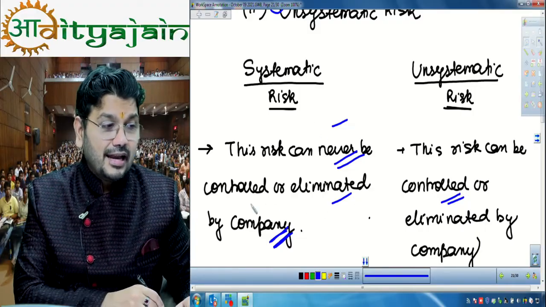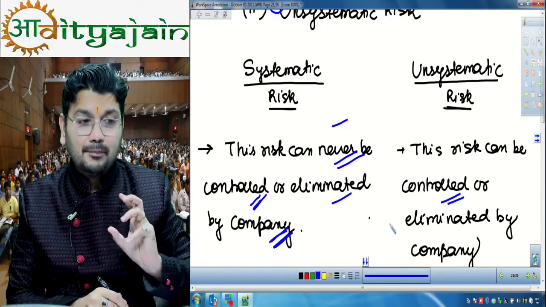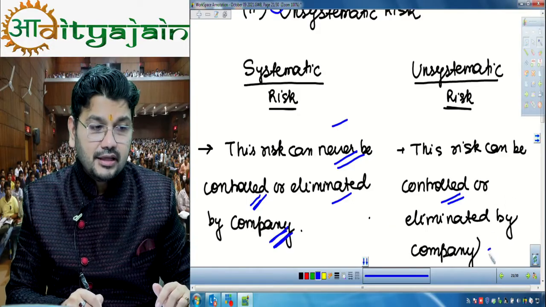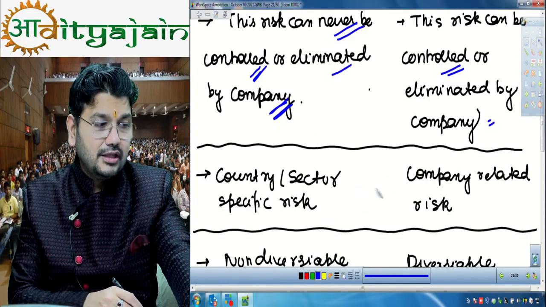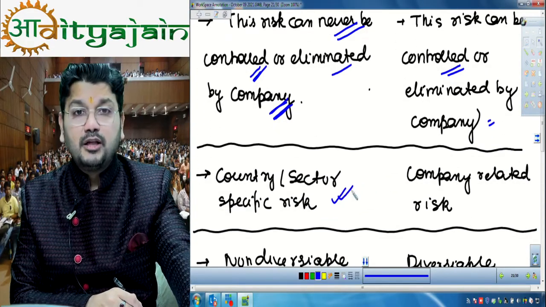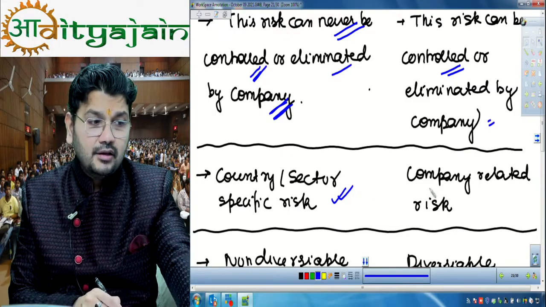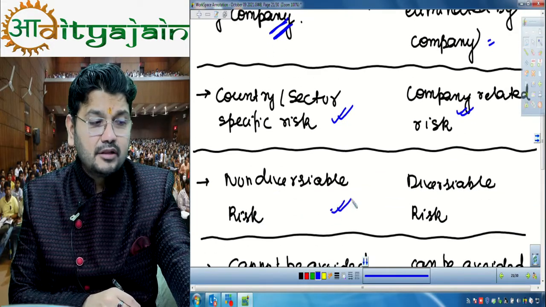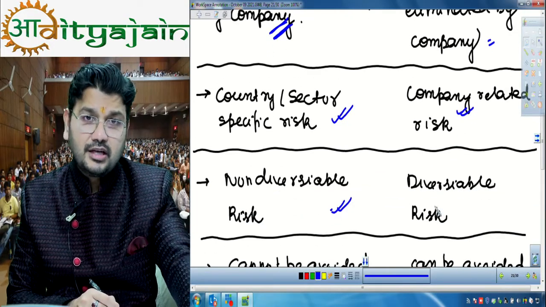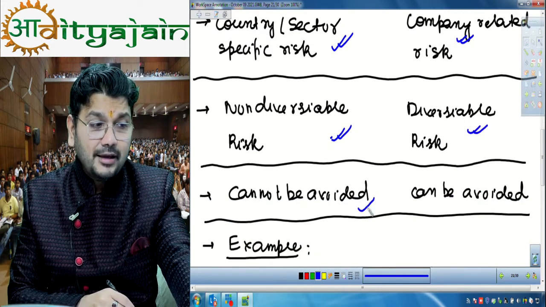Systematic risk cannot be eliminated or controlled by a single company, and this other risk can be controlled or eliminated. So this is country or sector specific risk. Corona was an entire country risk, and this is company related risk. This is non-diversifiable; we cannot reduce such risk. This is diversifiable; it can be avoided.